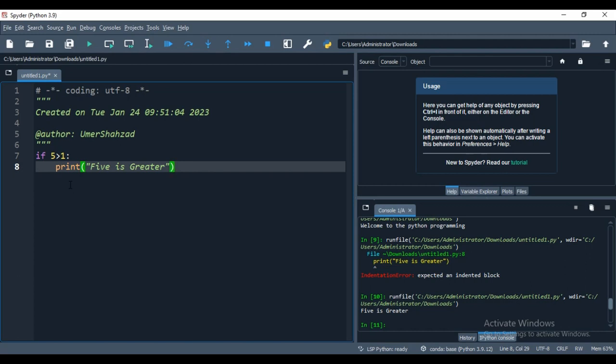Same like we have various syntax errors as well. We will cover these things in later videos, what type of errors you will face in Python if you do not follow the indentation. This is just a little example which I have written on the screen for you to understand the purpose of indentation and why we need it.